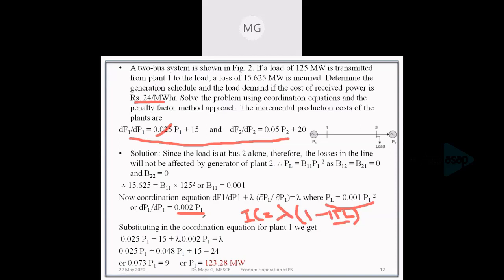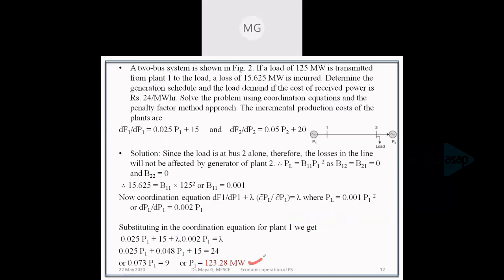Substituting lambda equal to 24 and applying the incremental cost function and incremental transmission loss, we get the value of P1 as 123.28.